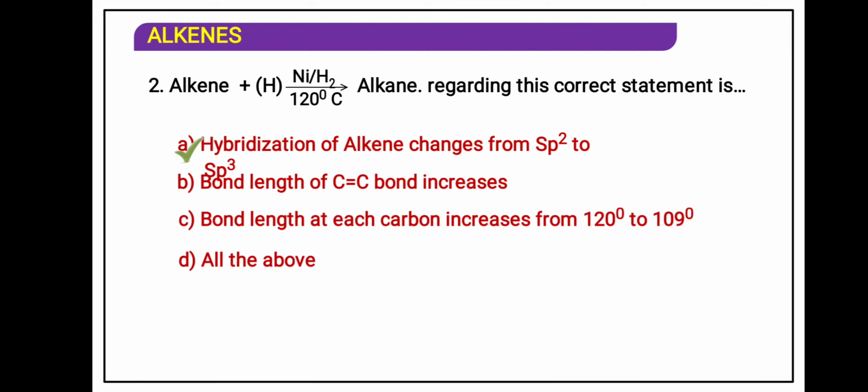Why? Second option, bond length of carbon-carbon double bond increases, is wrong, as the carbon-carbon double bond disappears in alkane. Bond angle of each carbon atom from 120 to 109 is not an increase, it actually decreases, so that is also incorrect. In alkene, carbon is sp2 hybridized and in alkane it is sp3. So the correct statement is option A.